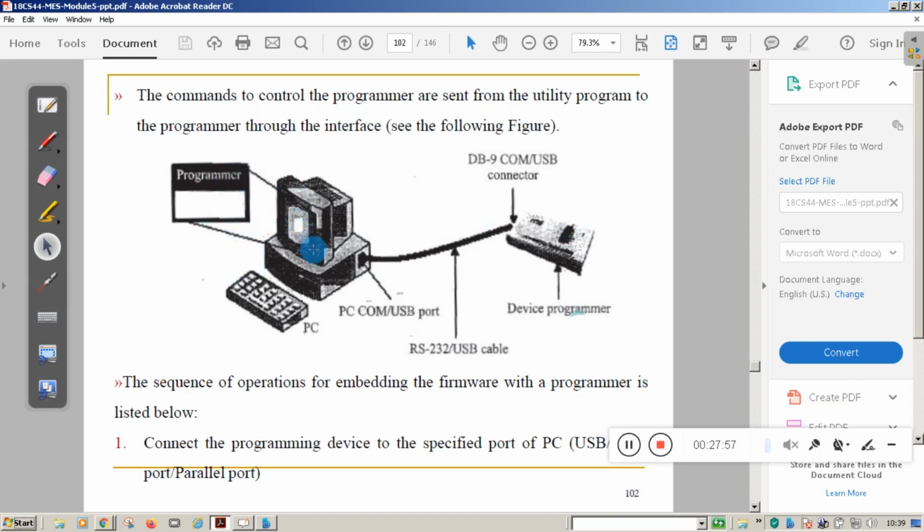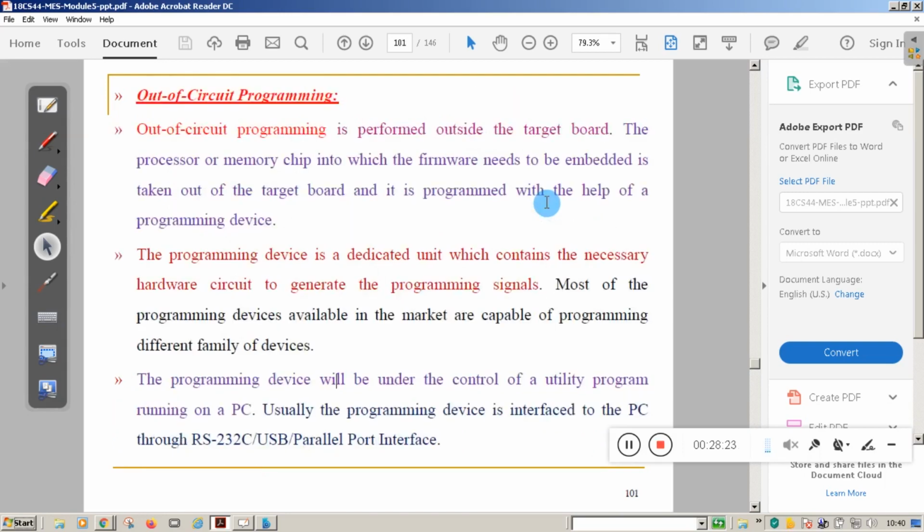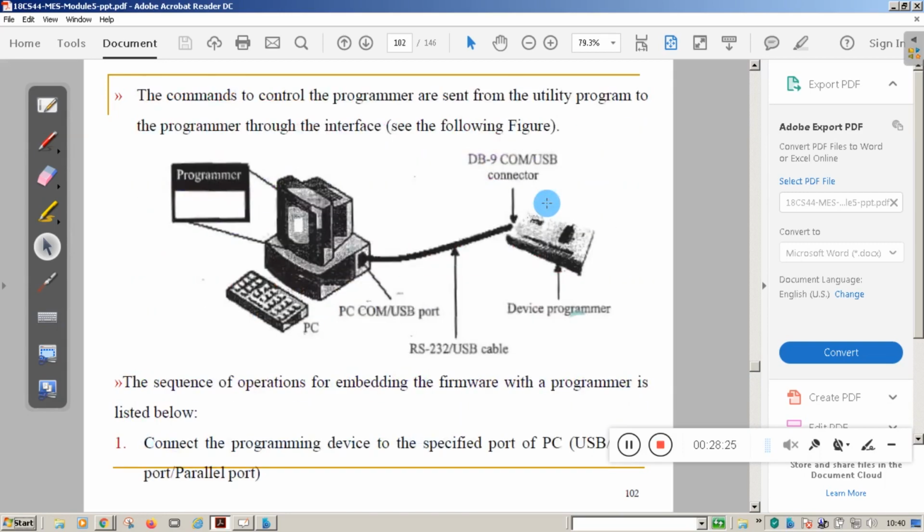Whatever code the programmer develops, that is the firmware, we dump from our PC to that chip by means of a serial interface. That means you are programming the chip separately. You are removing the memory chip from the board and dumping the code by using an additional programmer device. That is called out of circuit programming.